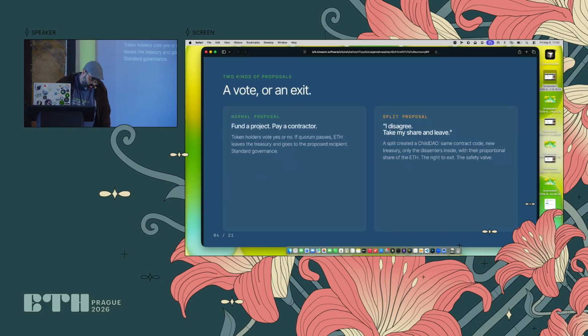In the DAO, you could do two kinds of proposals. You could do a normal proposal in order to make the DAO do something. It could be, I would like to send tokens to this person or whatever. These ones cost 2 ETH as a deposit, and you recover it when you execute the proposal. But there was another thing that was very interesting, which is if you disagree in how the DAO is going, you can fund your own DAO. So you, with the people who believe like you that the DAO is not working, you can create your own DAO with this split proposal.